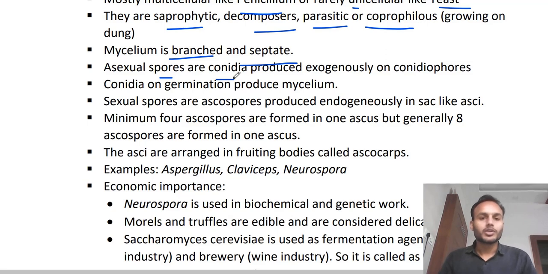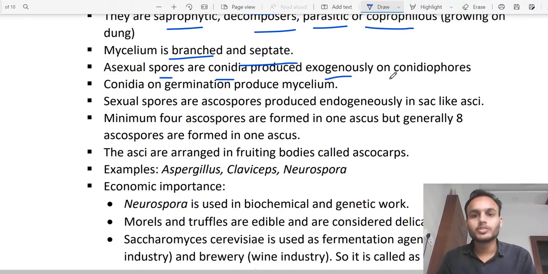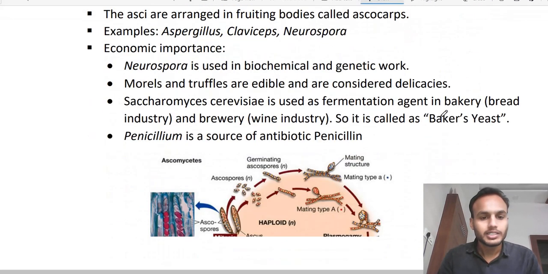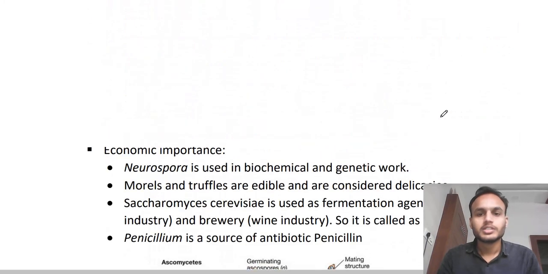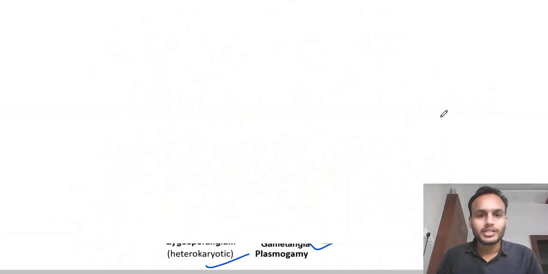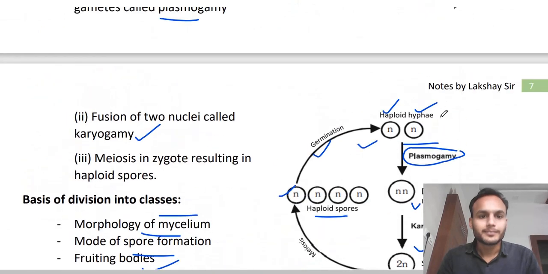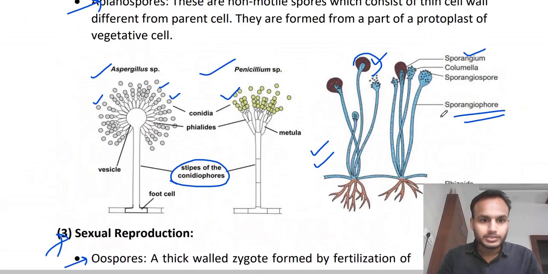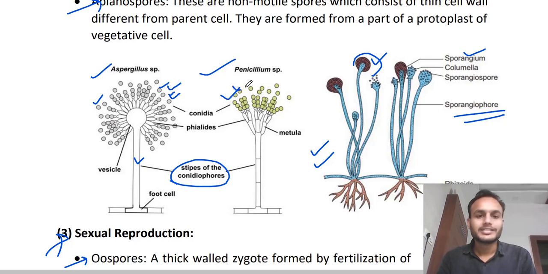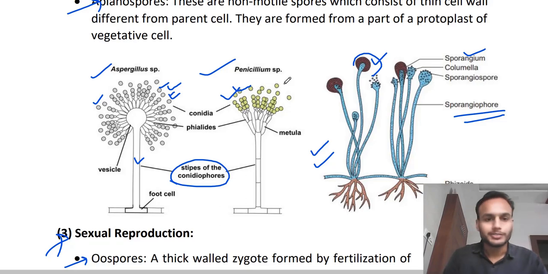So they are producing conidia exogenously. Remember this thing, exogenously, on conidiophores. Okay, let's check out the picture. Here you can see they are produced outside the main body. So that's why they are called exogenous. Right? Same in Penicillium and Aspergillus. They are produced outside the body. Right?